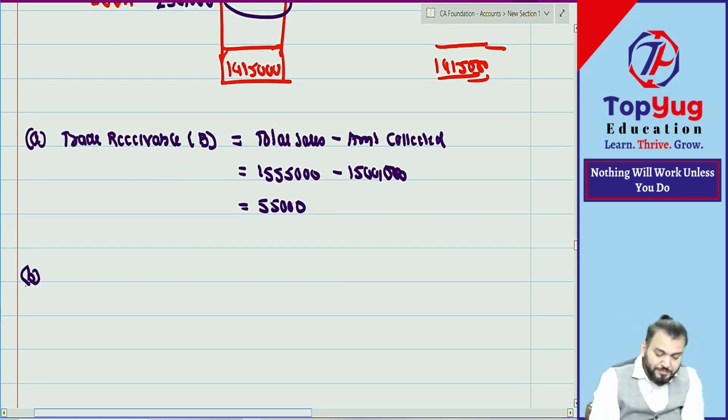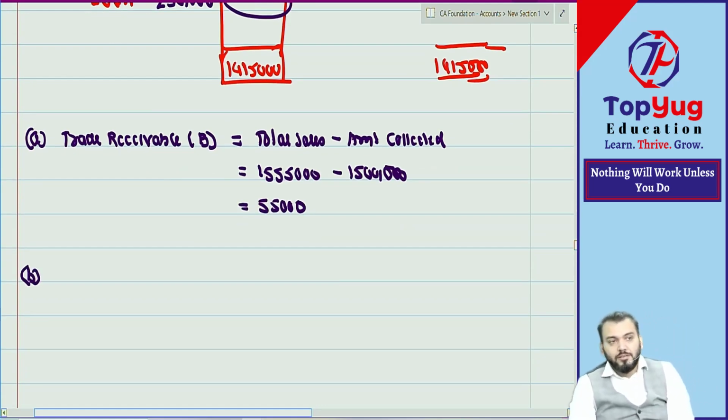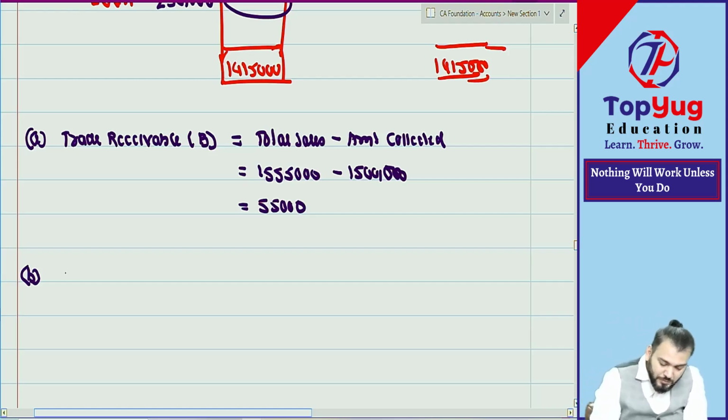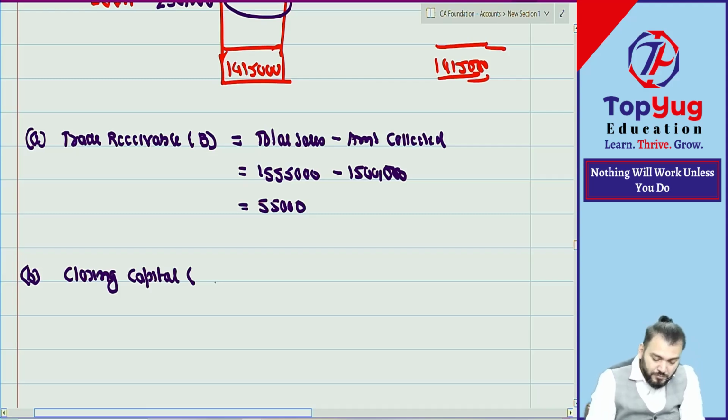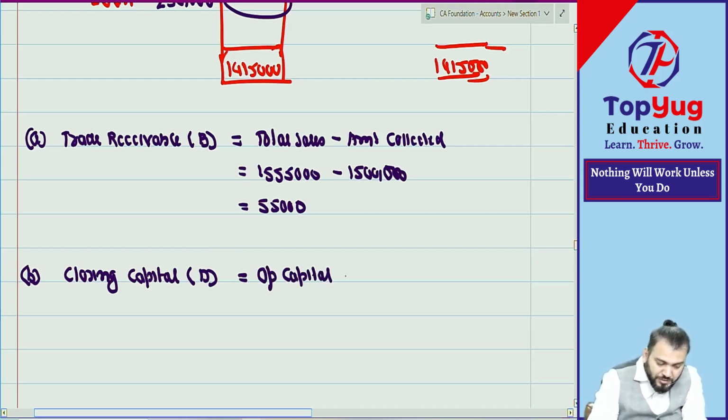Then what did you calculate? Then you calculated closing capital. Write down closing capital, D, is equal to opening capital plus capital introduced minus loss.